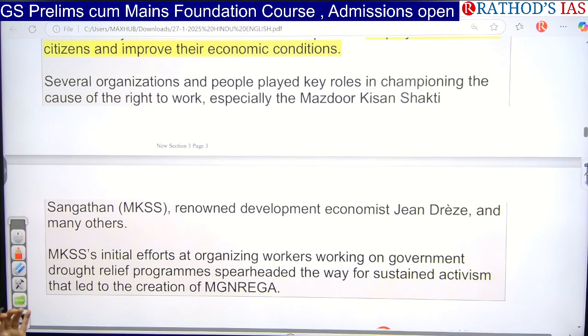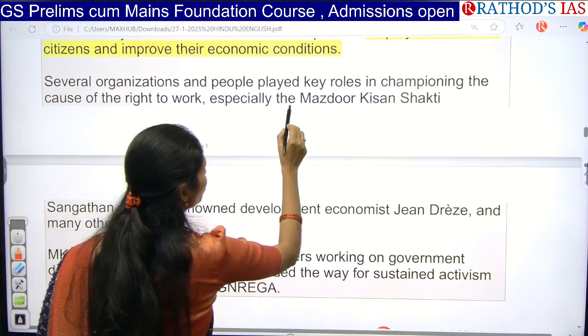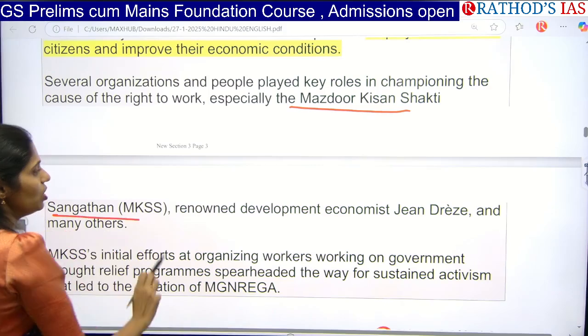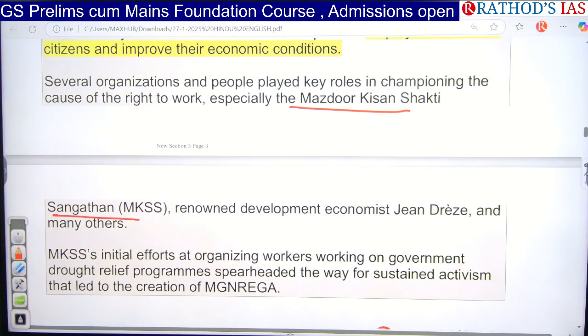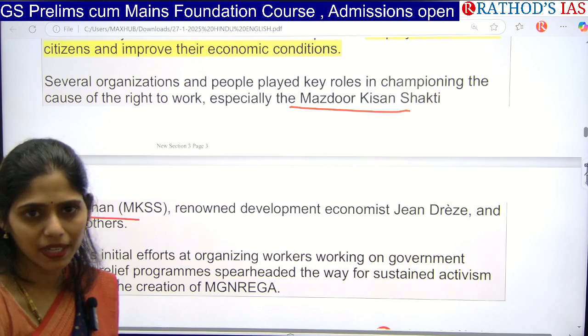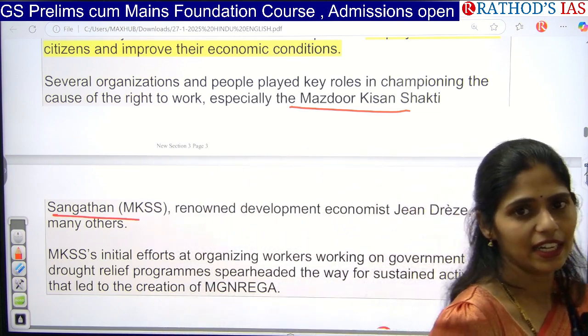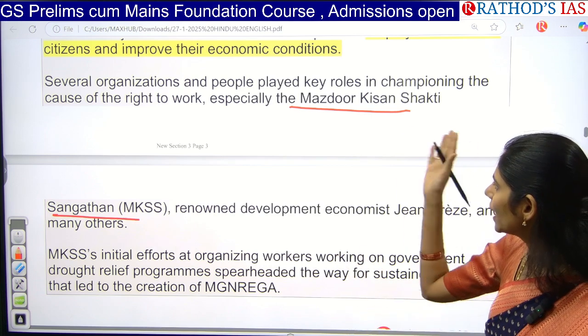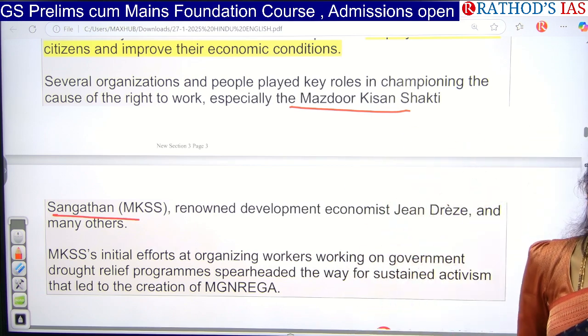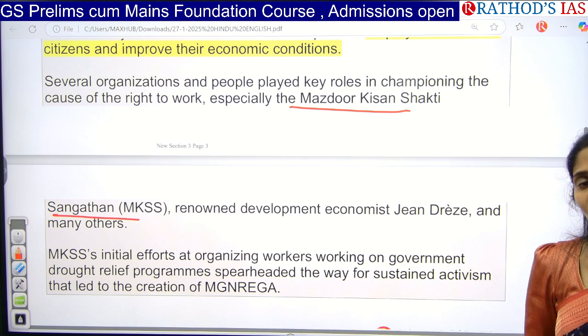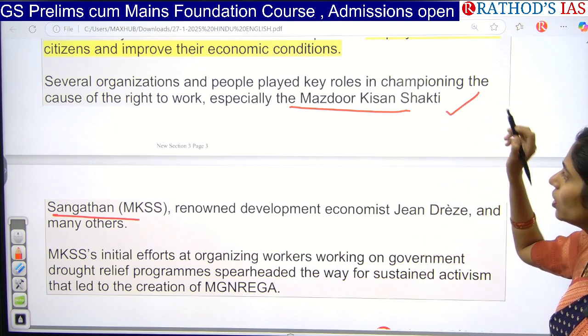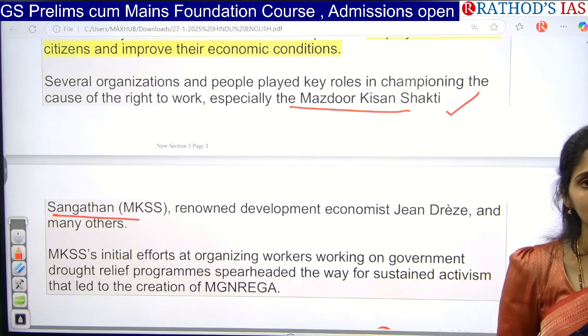And next, several organizations and people also played a very important role in championing this cause of right to work. Especially we had the Mazdoor Kisan Shakti Sanghatan. This is an organization, like an NGO, which mainly fought for getting this MGNREGA. As you all know, we have ombudsmen, which came up as Lokayuktas and Lokpals in our country. The same way, we have an organization behind this right to work. So whenever you are writing your answer regarding right to work and engineering, you have to include this organization's introduction itself.